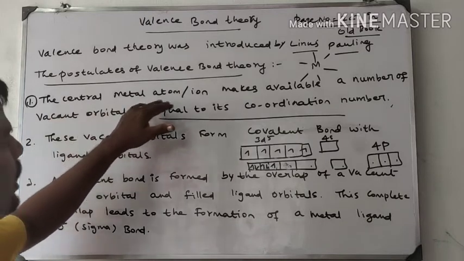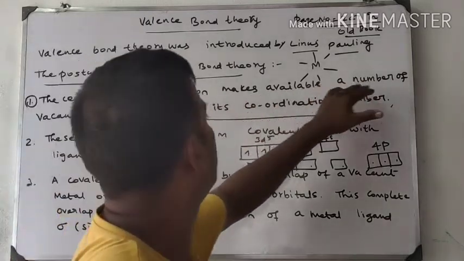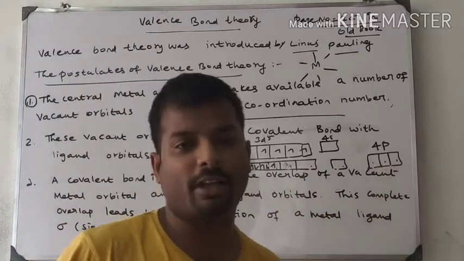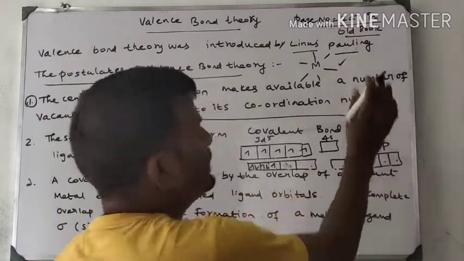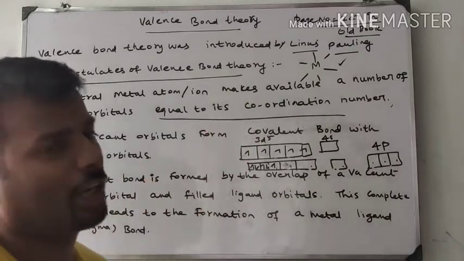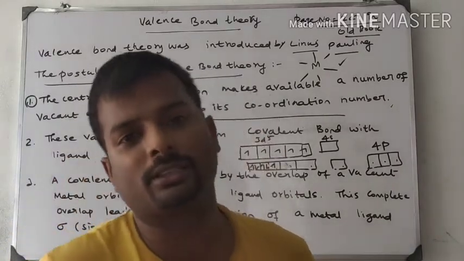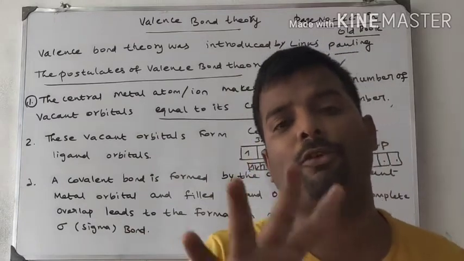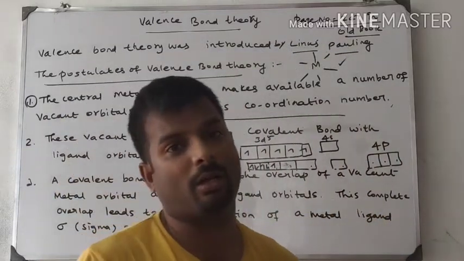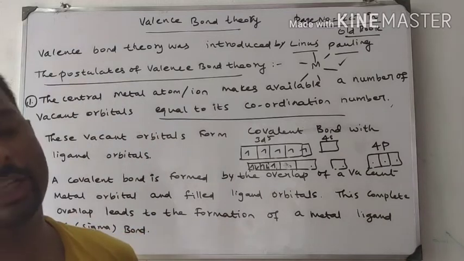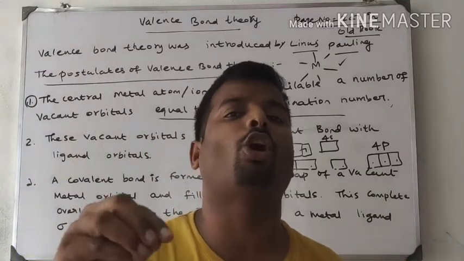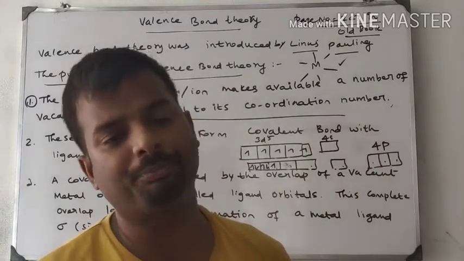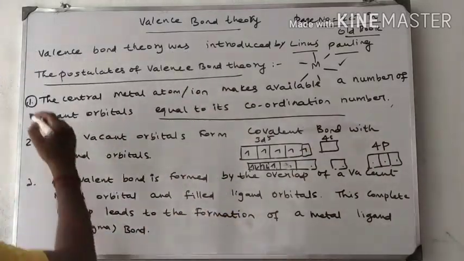The central metal atom or ion makes available a number of vacant orbitals. Here there are 6 vacant orbitals, because 6 ligands are there according to the coordination number. Suppose my coordination number is 4, then the metal will make 4 vacant orbitals, and only then will the 4 ligands form coordinate covalent bonds with the metal atom. This is the first postulate.